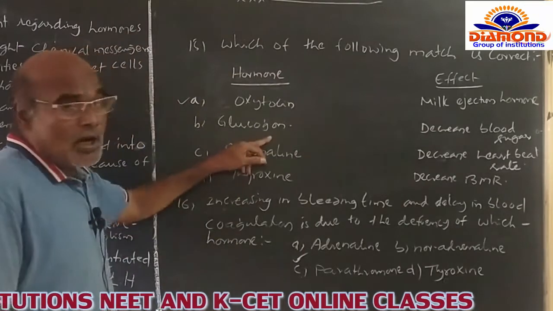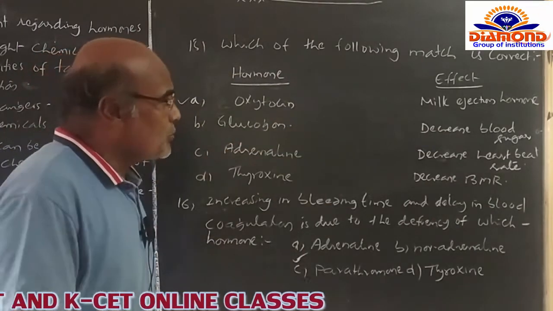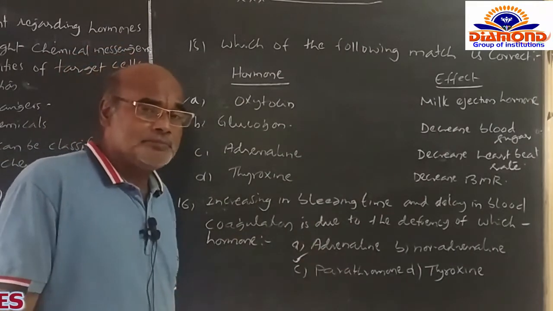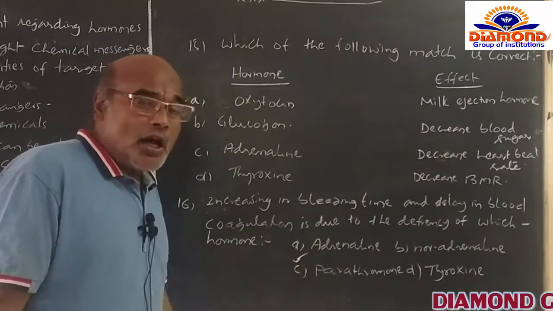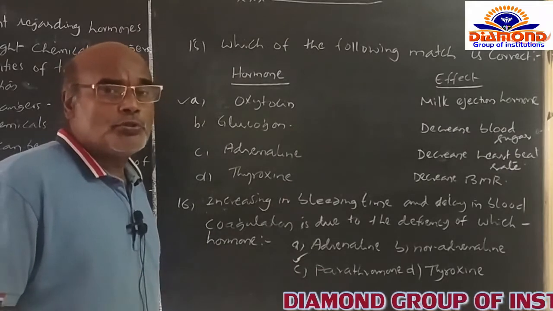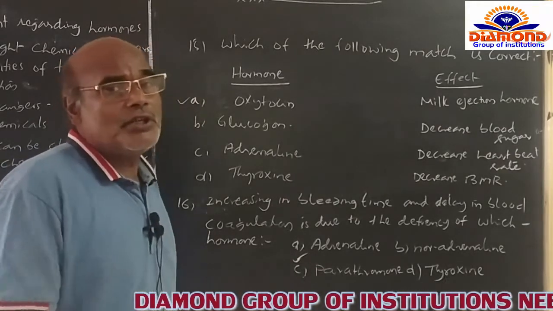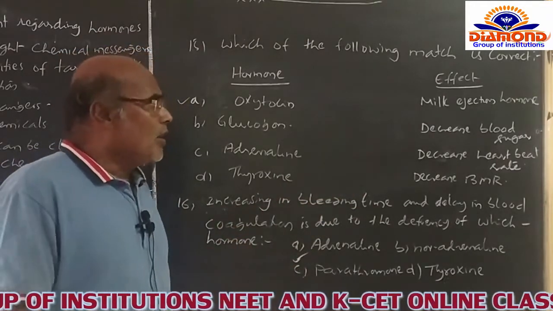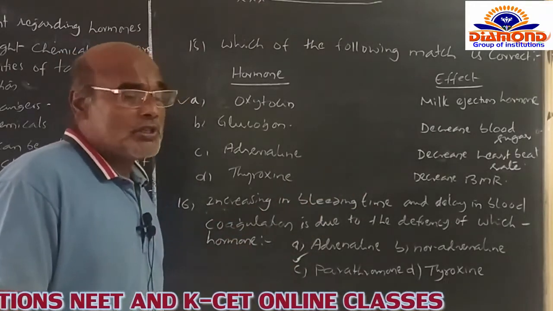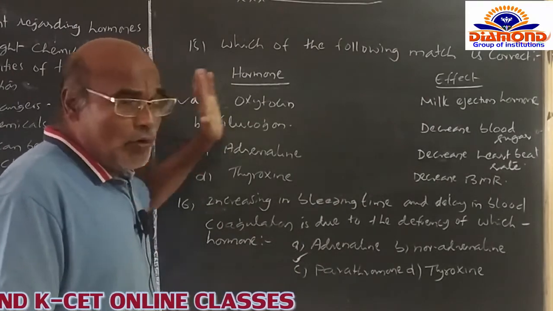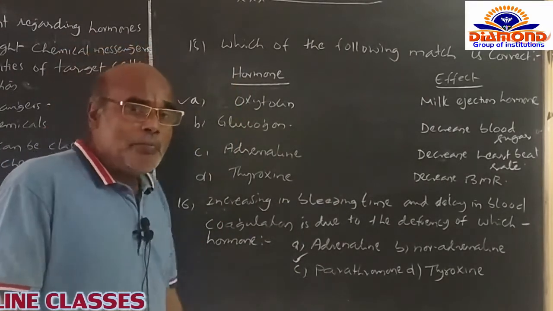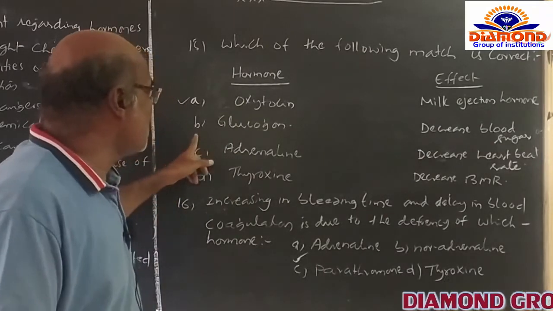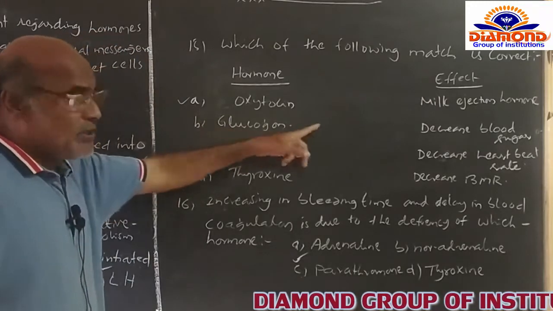And B, the glucagon, here decrease blood sugar. It never concerns the decreasing of blood sugar. What I said? Here the glucagon is always converting the glycogen into glucose whenever our brain is in need of glucose itself. So that's why it never decreases the blood sugar in the human body. That's why glucagon is always described as the hyperglycemic hormone, not as the hypoglycemic hormone itself. So that's why B option is not related.